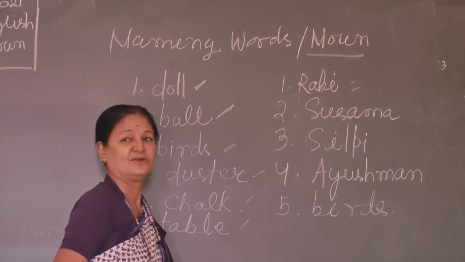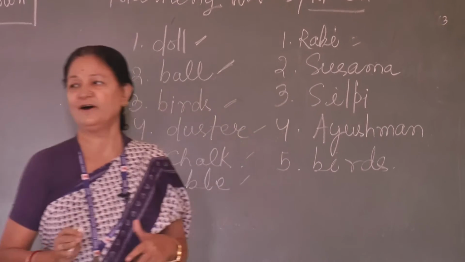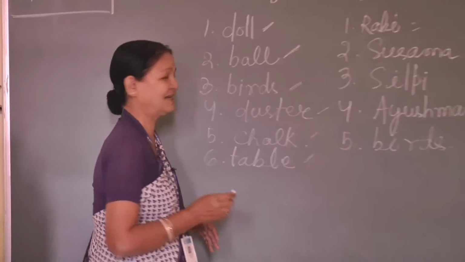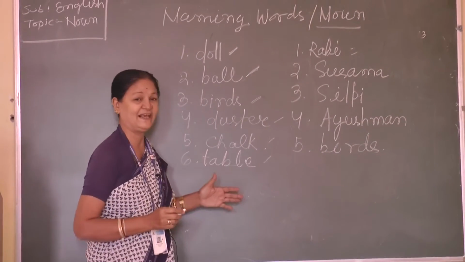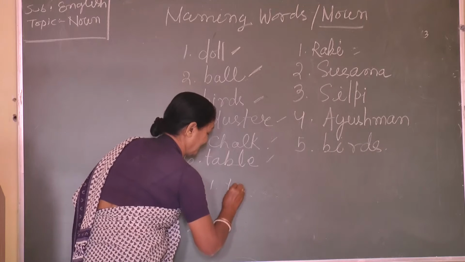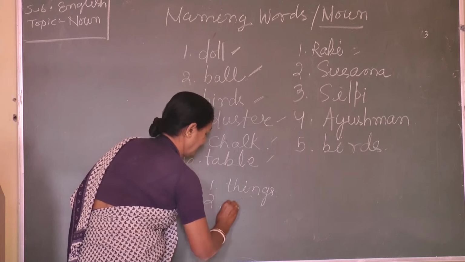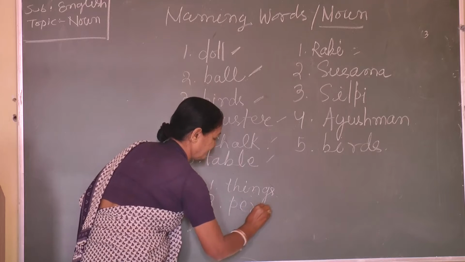So your chapter is noun or the naming words. Clear? Names of things. Write down. It may be the names of things, may be the names of persons.